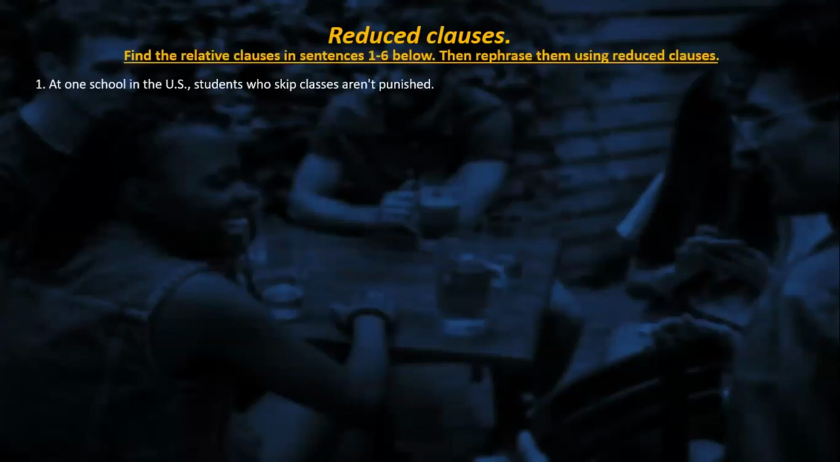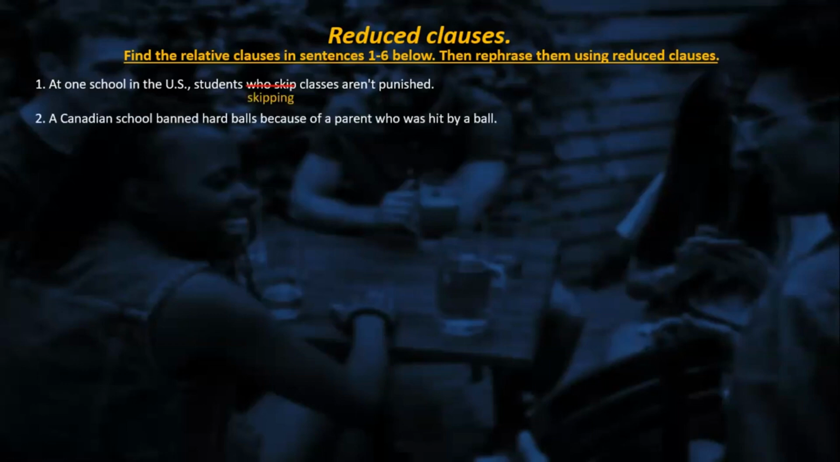Tell me this one, please. I have to reduce that. Yes, exactly. Previously, we were just practicing. Now I'm gonna evaluate if you understood. At one school in the US, students skipping classes aren't punished. All right, please continue. A Canadian school banned hard balls because of a parent hit by a bolt.